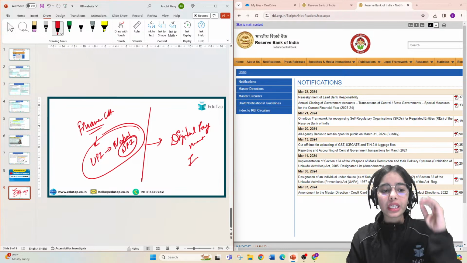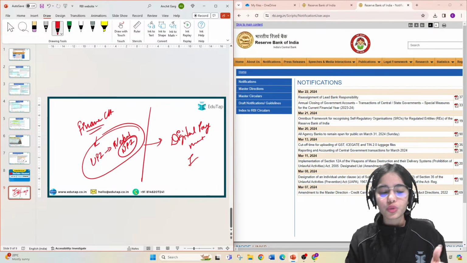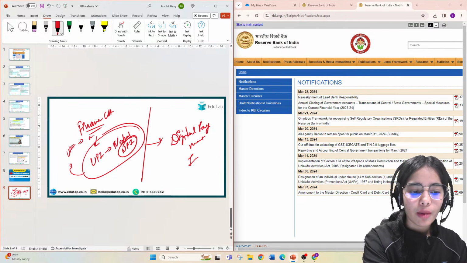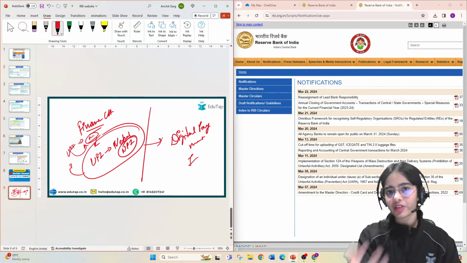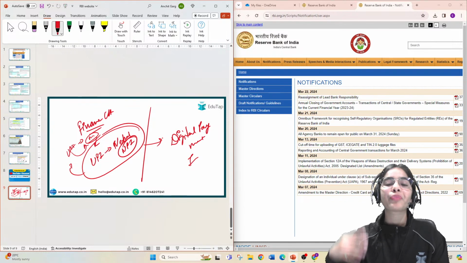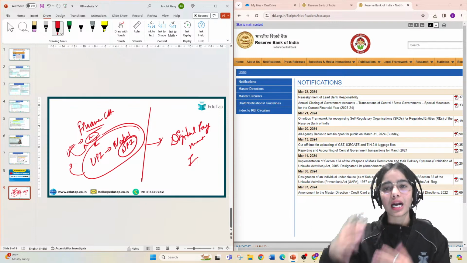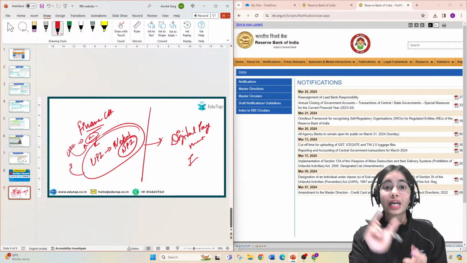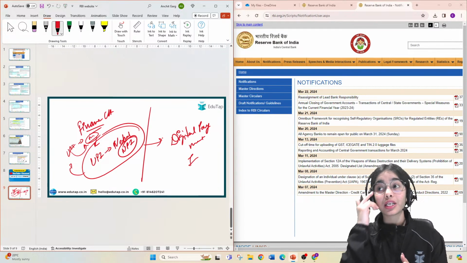Whenever you are reading the newspapers, you should understand that UPI interlinkage has happened with Mauritius, UPI will be adopted in Bhutan, or in France the Eiffel Tower has started utilizing UPI, and the transactions happening through UPI have increased.